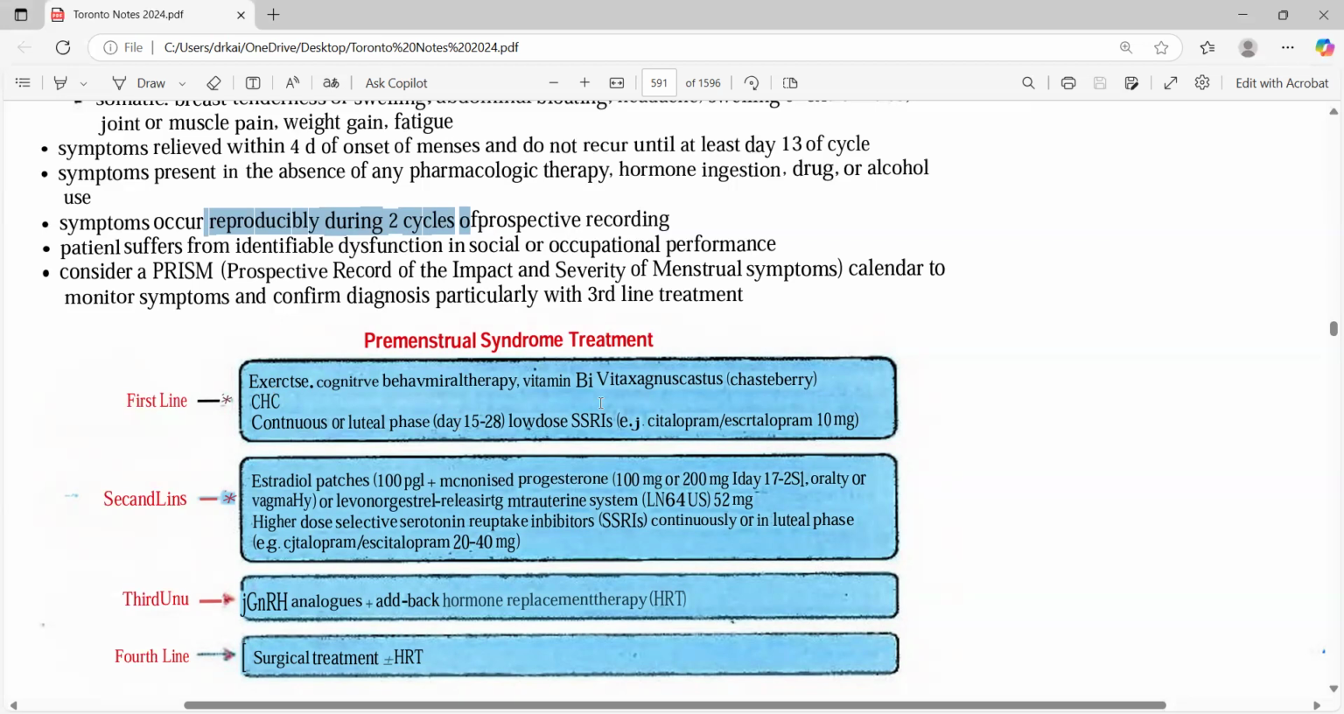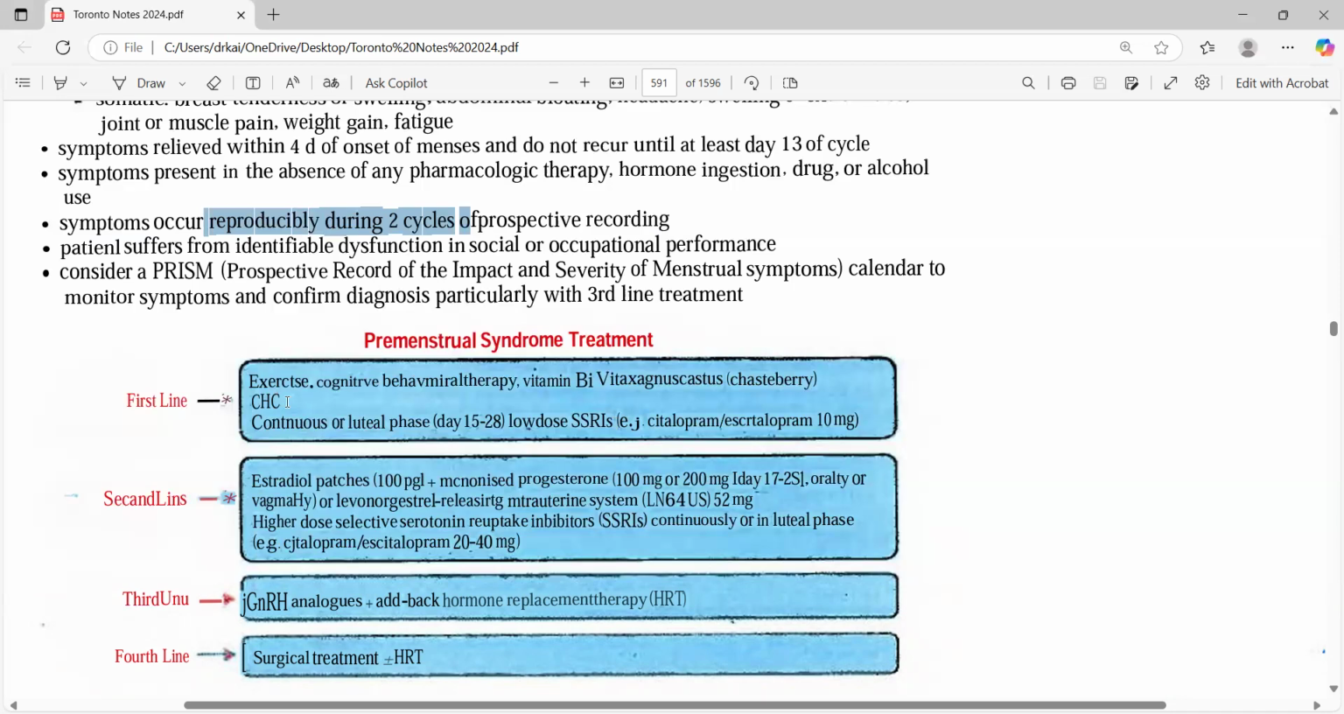At the same time, you have to see if it's already the first line being given, and in that female, can we consider the contraceptives? If not, then we can go for the second phase. But let's suppose the female has already been given exercise, cognitive behavior therapy, vitamin B12, SSRIs, then the option is basically the combined hormonal contraceptives. So in that case, we go for combined hormonal contraceptives.